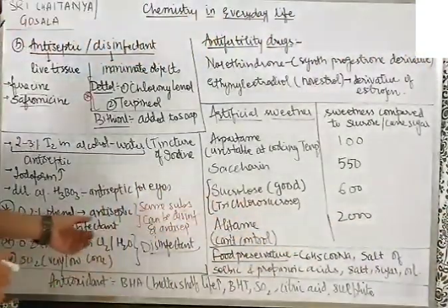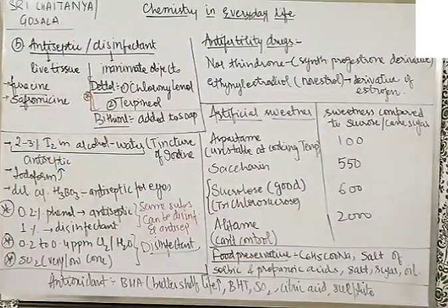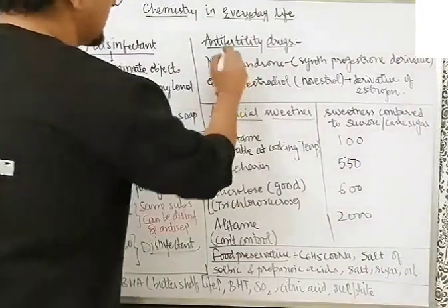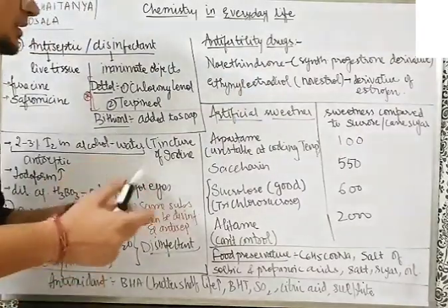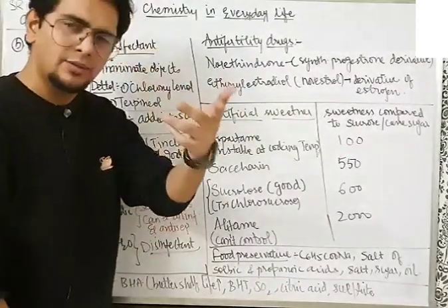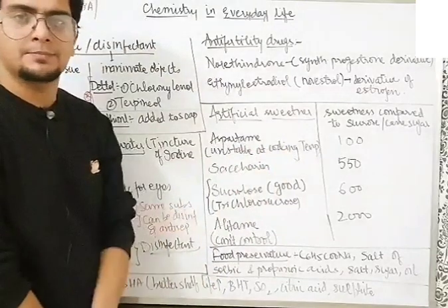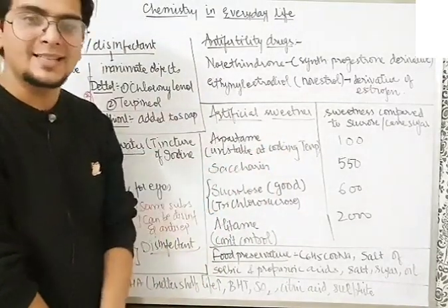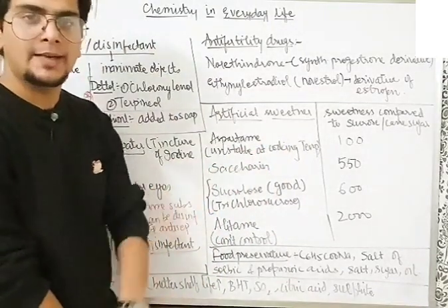These both are also disinfectants. So, talking about the anti-fertility drugs now. Anti-fertility drugs are like birth control pills. Progesterone suppresses ovulation. The ovum is not released if the progesterone is maintained in the body.